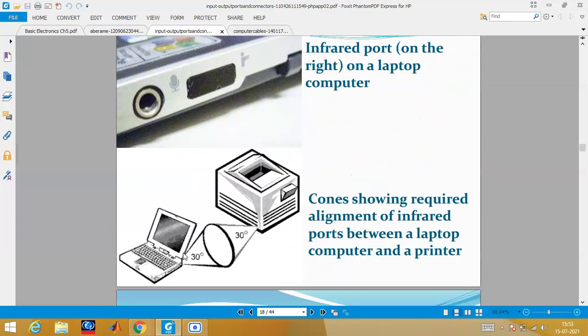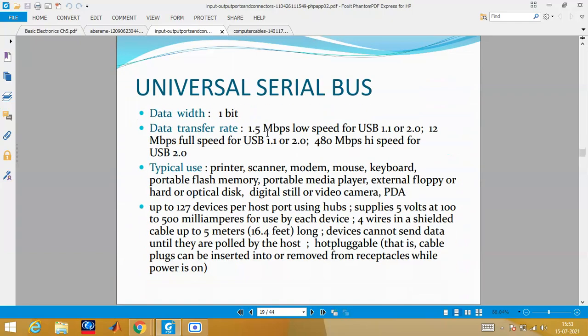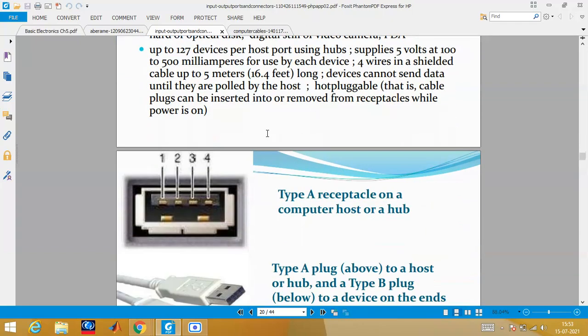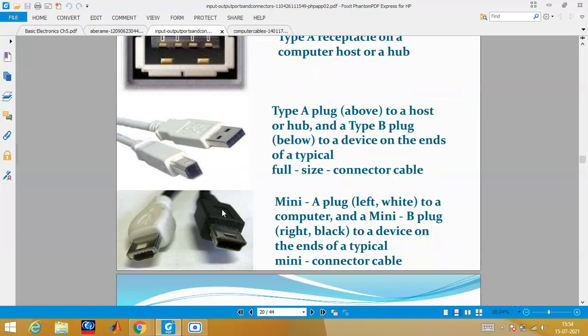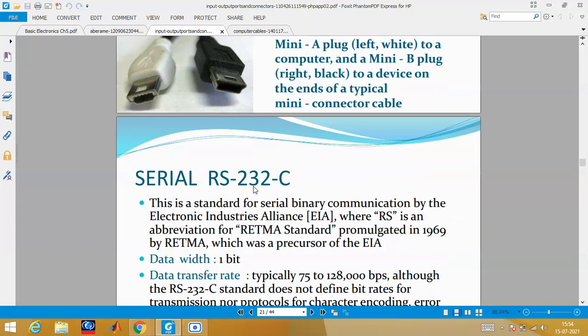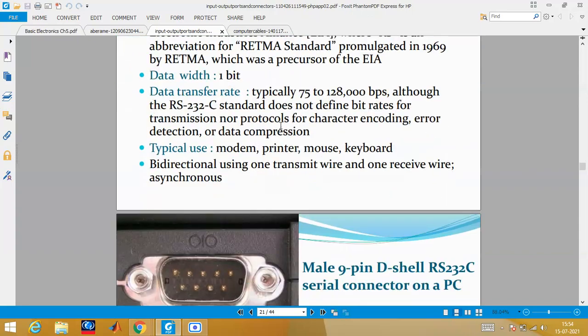Infrared: with just light radiation also you can connect different ports, but you have to maintain the angles. Then USB, every time we use these pins, this is known as USB, Universal Serial Bus. There are now C type, so many types have come into the picture: A type, B type, C type, right? You all know, I think we all are using mobile. Then RS232, just now we have seen in the textbook also. RS stands for Recommended Standard, C stands for CMOS.